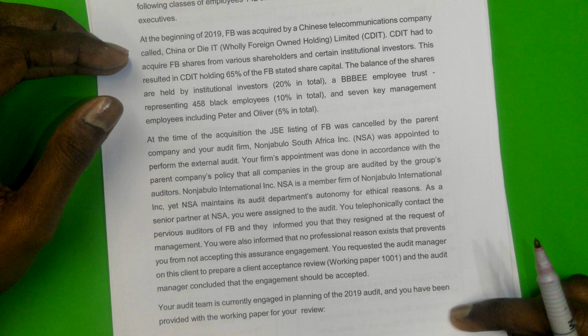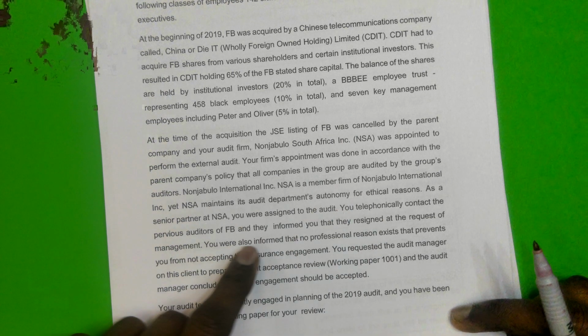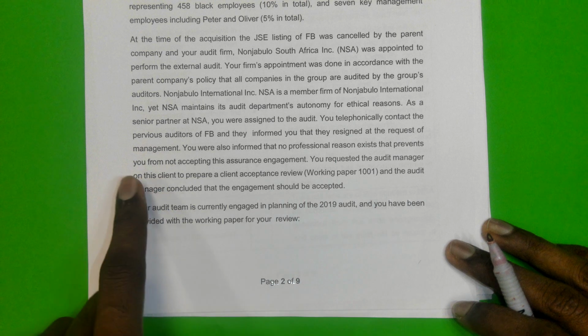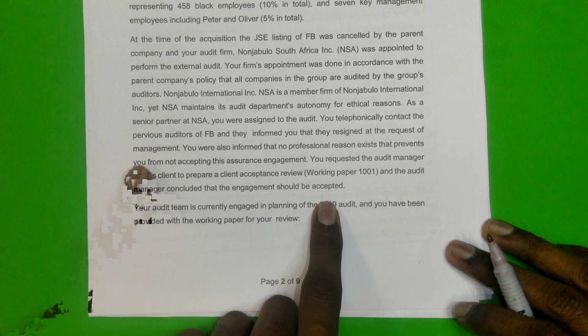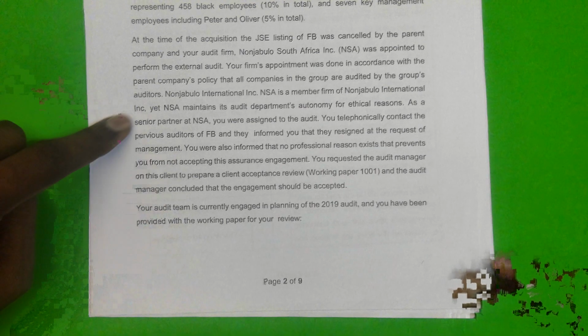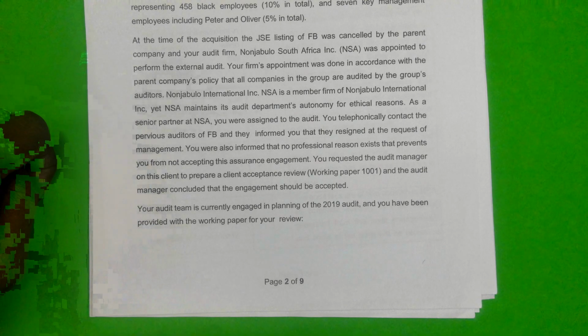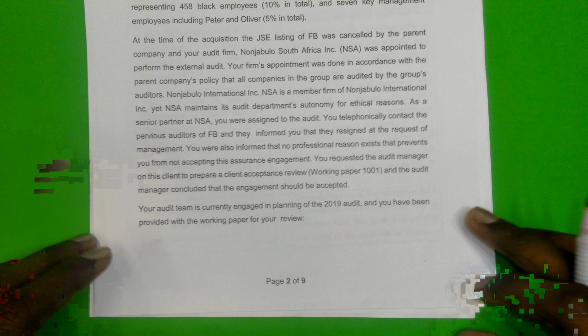Okay, and then you guys would have read through this and you would have gained an understanding about how it's a foreign held company. So it's held by a Chinese holding company, and also you guys would have realized that here the partner has actually asked the manager to conclude on whether or not to accept the engagement. And we know that the partner is not allowed to do that, so the partner himself has to actually decide on that. He can't outsource that to someone else. Okay, so that's worth pointing out.